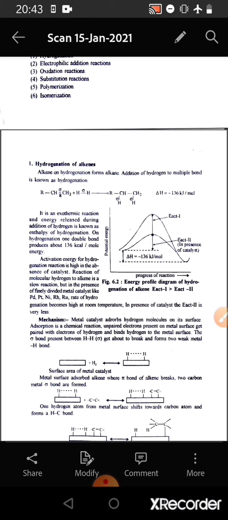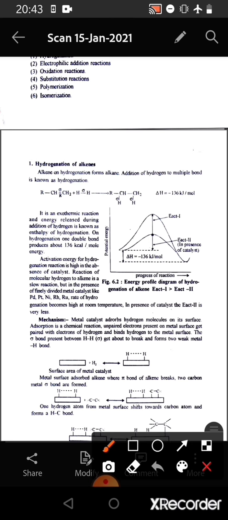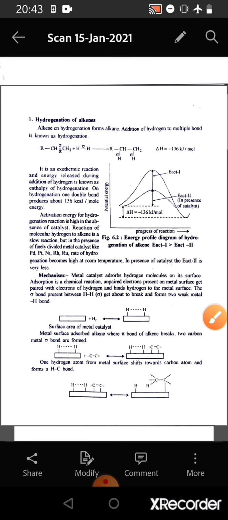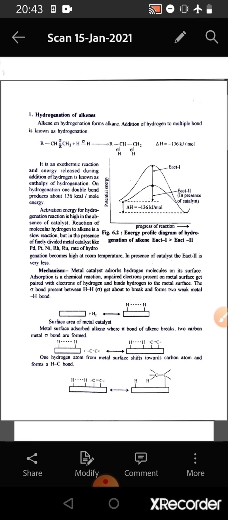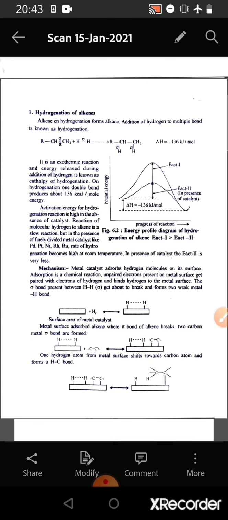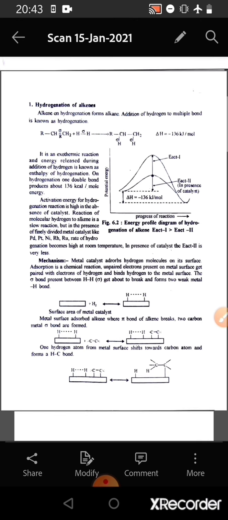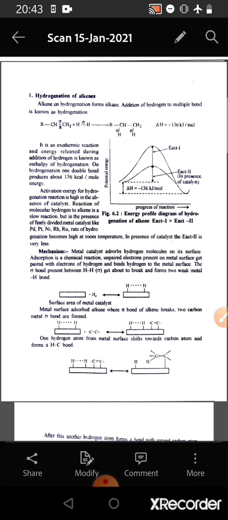Alkenes on hydrogenation form alkane. Addition of hydrogen to multiple bond is known as hydrogenation, and in this one pi bond breaks and two new sigma bonds are formed. It is an exothermic reaction and energy released during addition of hydrogen is known as enthalpy of hydrogenation. On hydrogenation, one double bond produces about 136 kilocalorie per mole of energy.